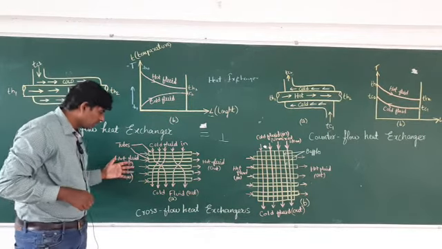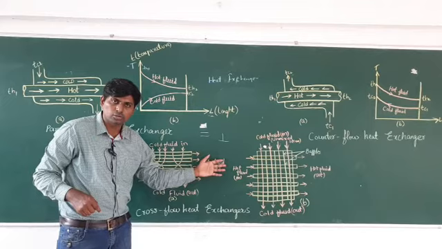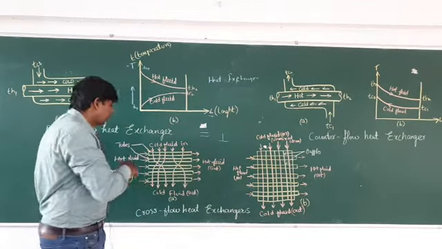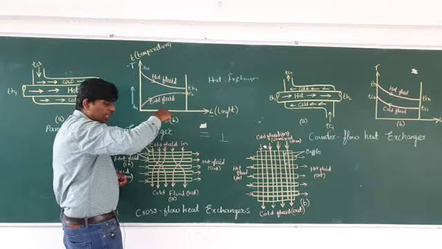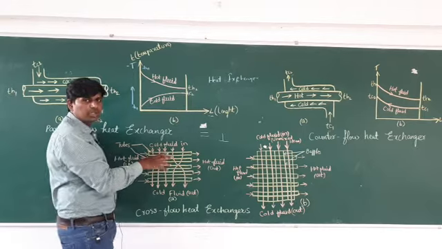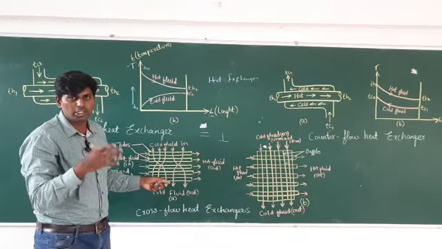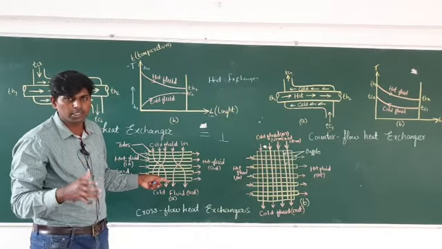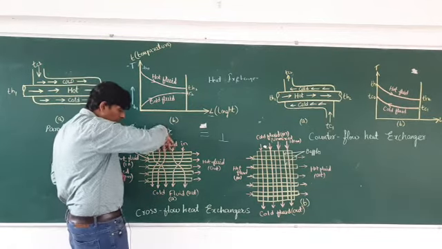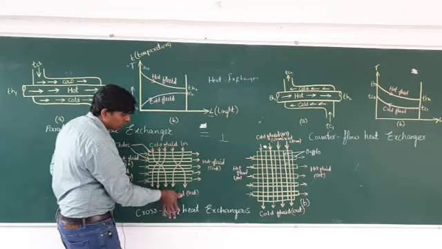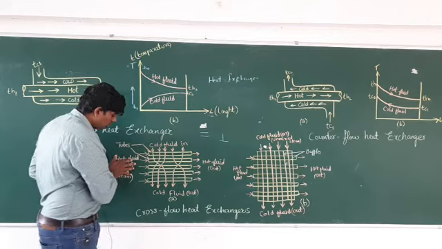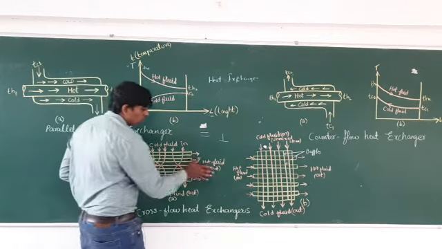See here, hot fluid is entering like this and leaving like this. Hot fluid in, and this side hot fluid out. From the upside, cool fluid comes in as a spray. Mostly you will see this setup in ice manufacturing factories. Here is cool fluid in, and this one is cool fluid out. This is hot fluid in, and this is hot fluid out.